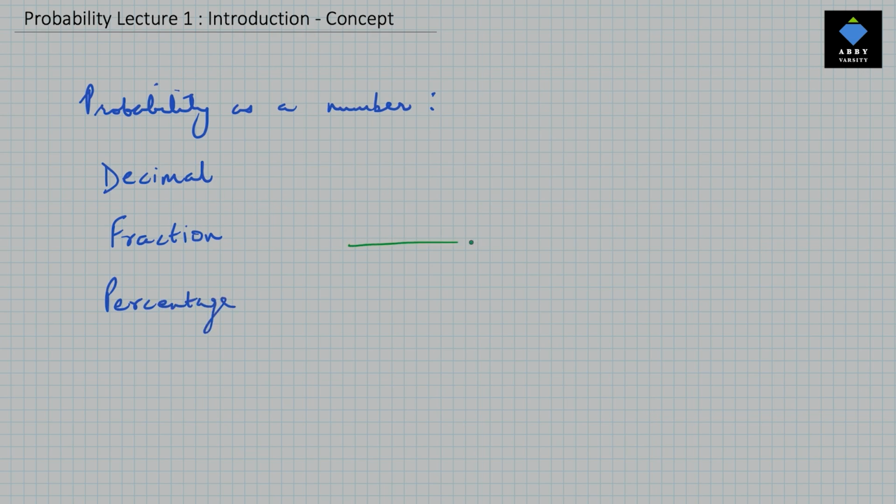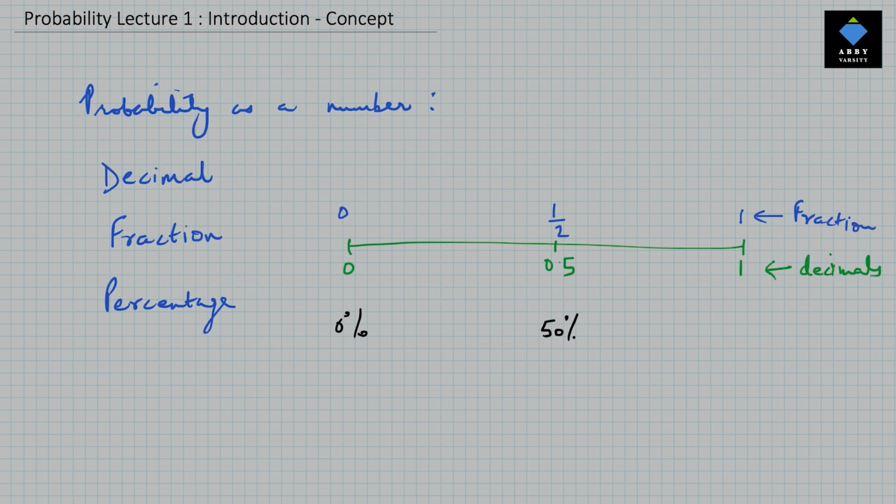On the previous page, we saw this. These probabilities are in decimals. The same probabilities could be written as fractions like this. And in terms of percentage, there will be 0%, 50% and 100%. So 3 different ways to express probability as a number. You can choose either of them. I personally prefer the fraction form and then the decimal form.